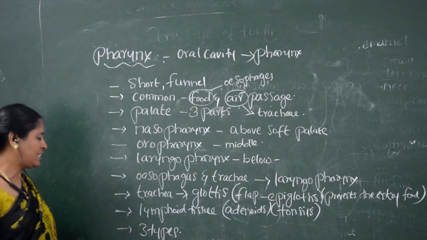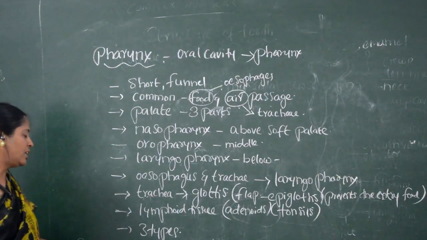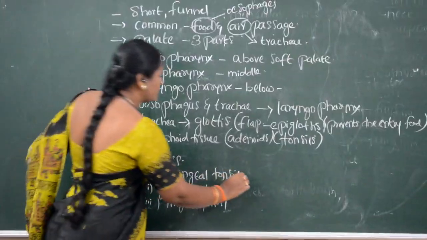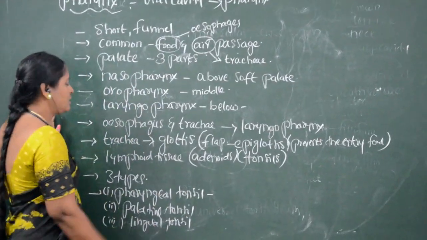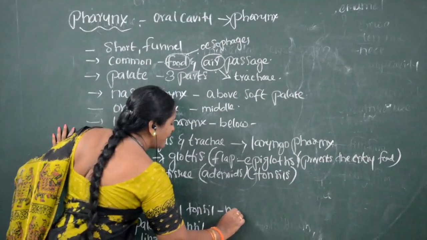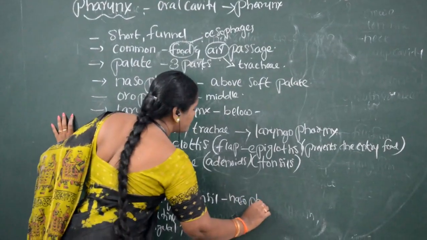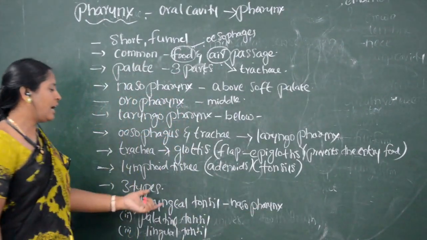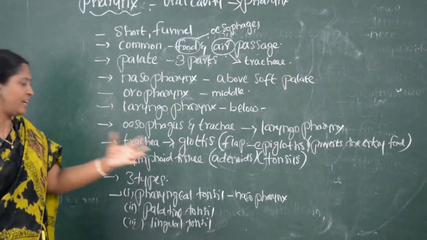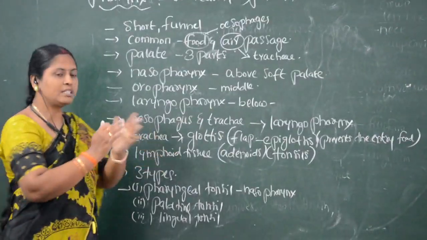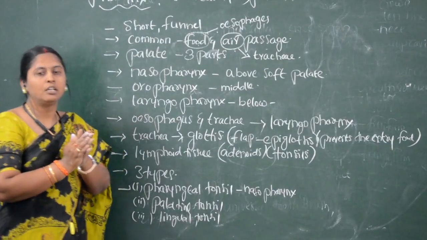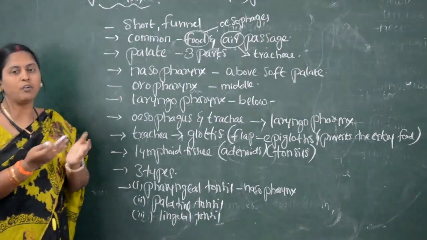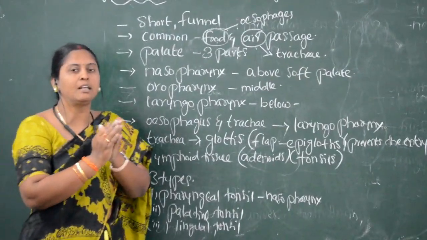Now we will see where they are present. Pharyngeal tonsils are present in the nasopharynx. What are tonsils? Tonsils are modified lymphoid tissues present in the pharynx.